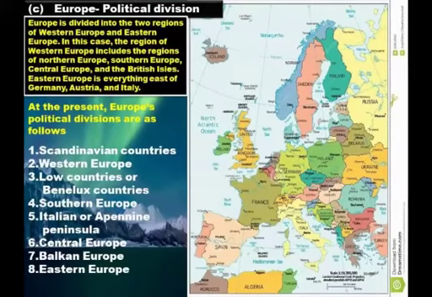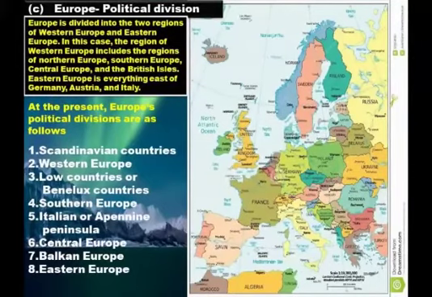Next one, Balkan Europe. The countries on the Balkan Peninsula in southeast Europe include Serbia, Albania, Bosnia, Greece, Republic of Macedonia, Turkey, Romania.